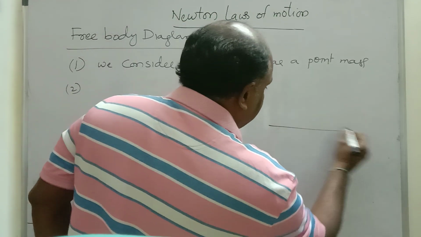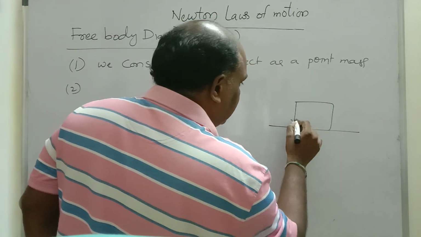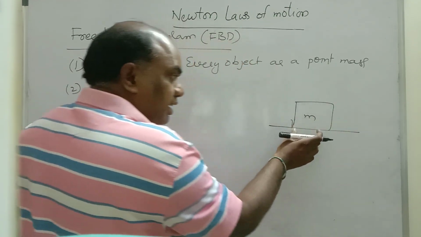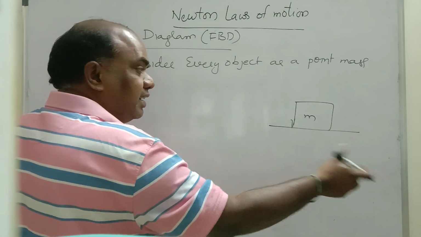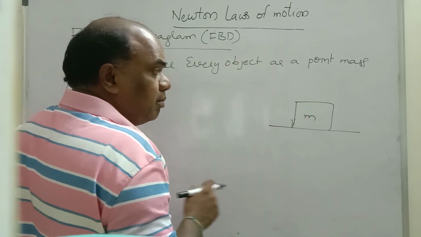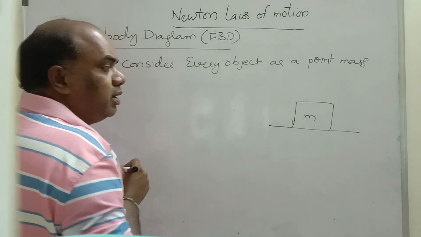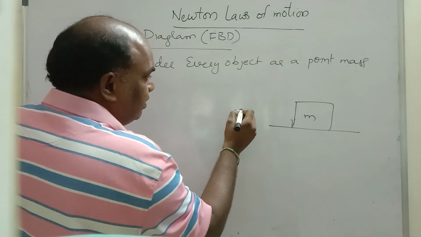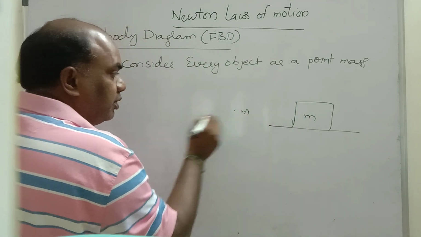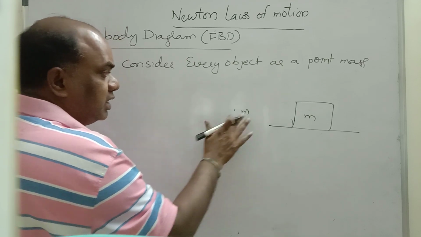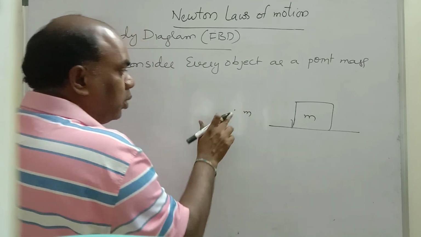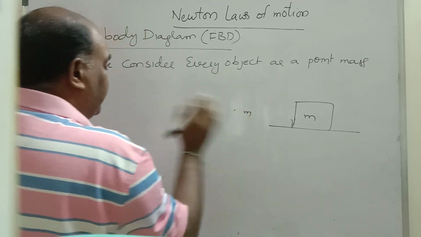Number 2, let us consider this is a block. Let us consider one is 10 gram, one is 100 kg. A 100 kg mass we cannot show in a 100 kg manner. It is also shown as a point object like this. This mass will be shown like this. Jupiter also can be shown like this. Understand? Small mass, point mass. The meaning of the first point is like this.